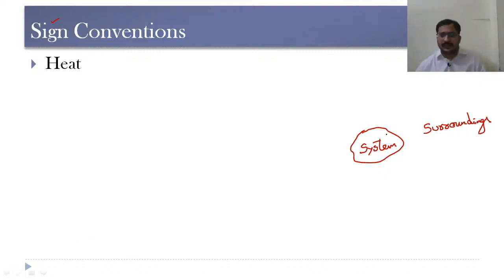If heat is transferred in this direction, that is from the system to the surroundings, then we call it heat rejected by the system and it is considered negative.